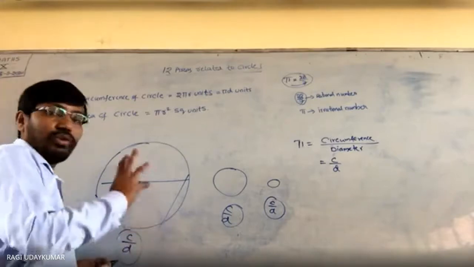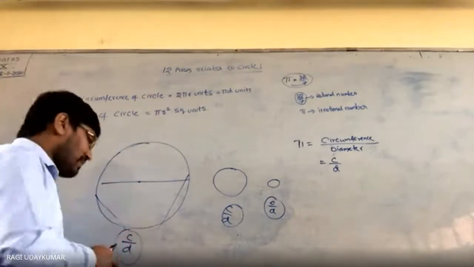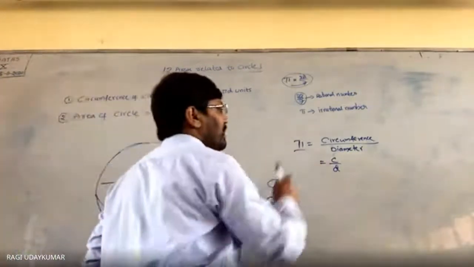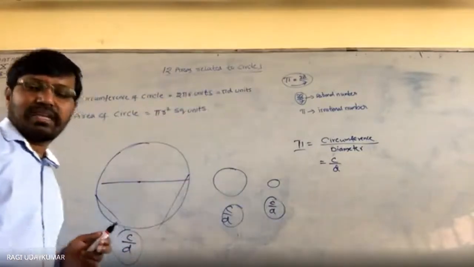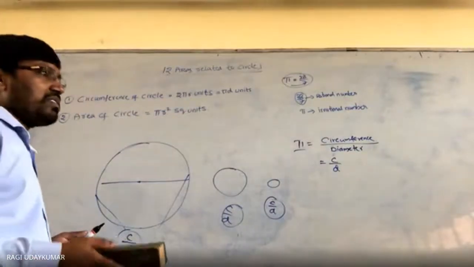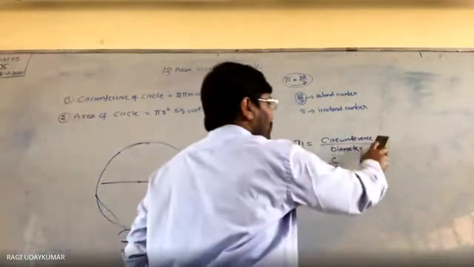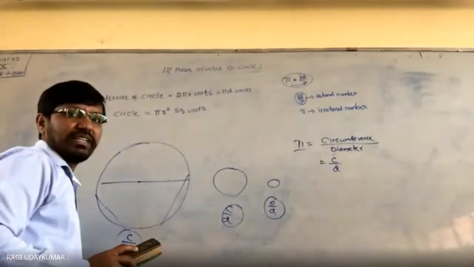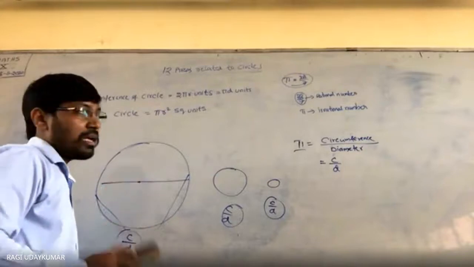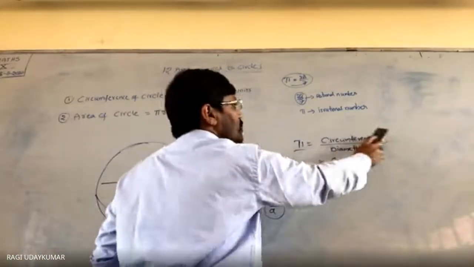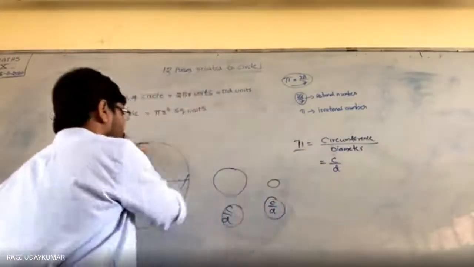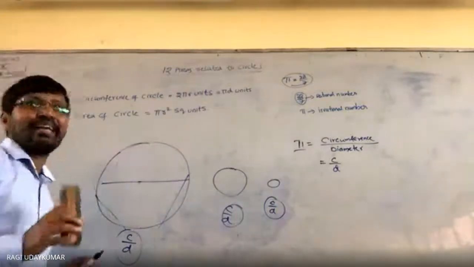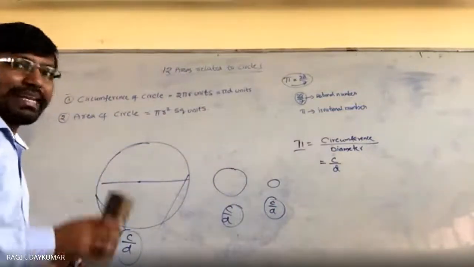Whatever it may be, the ratio is constant and this ratio is taken as pi. Pi is defined as the circumference of the circle by the diameter. Sir, here also you are writing one number by another number, in p by q form, so pi can be said to be a rational number. Now you may get out. But here this circumference is not a rational number because we are not able to find the circumference exactly. So that's why we call it an irrational number.